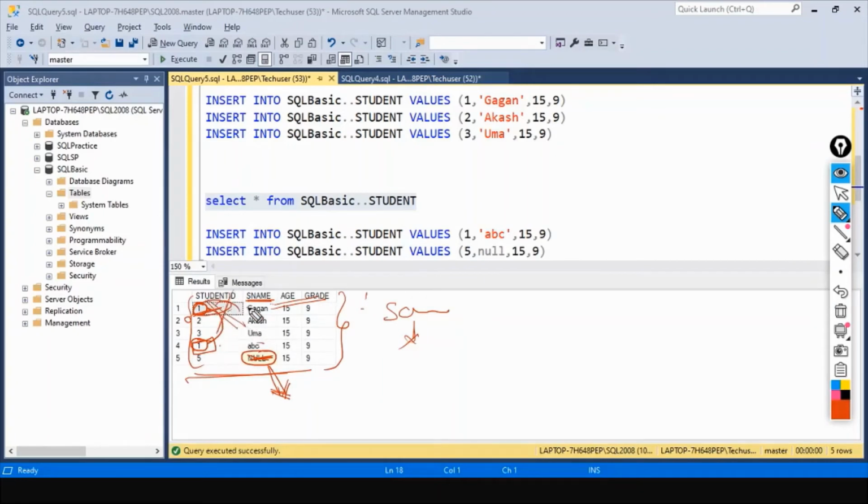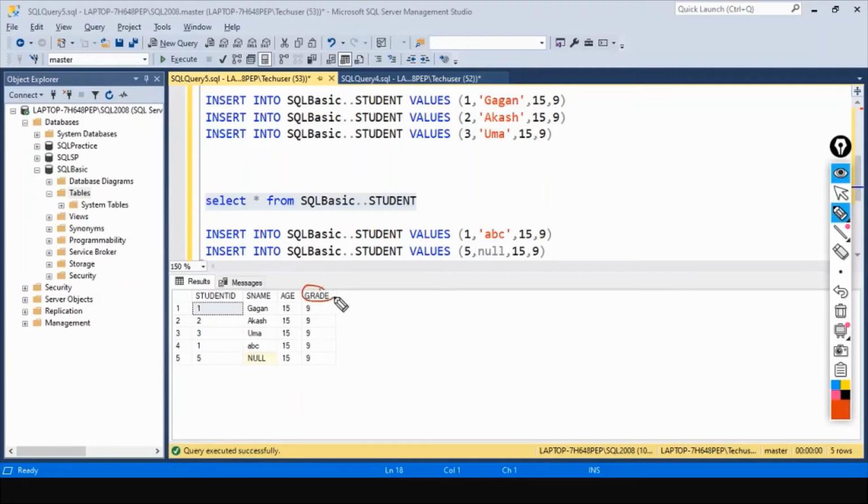So is there a way to fix this problem? Yes, we have something called constraints. Constraints are the restrictions or conditions that are used on the columns of the table.